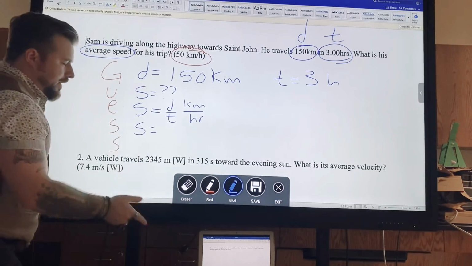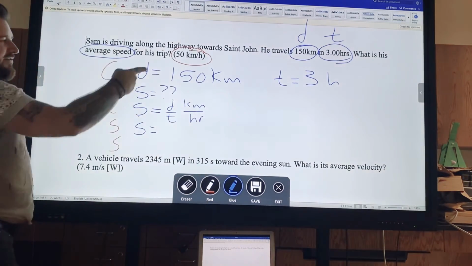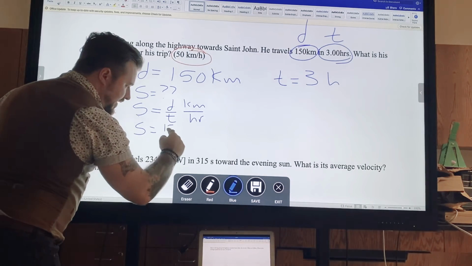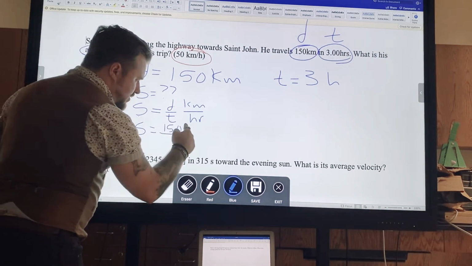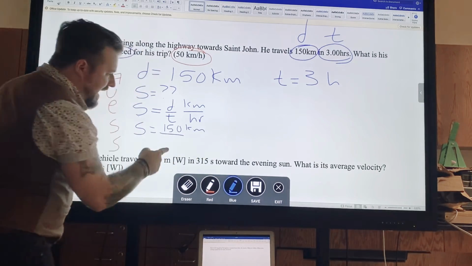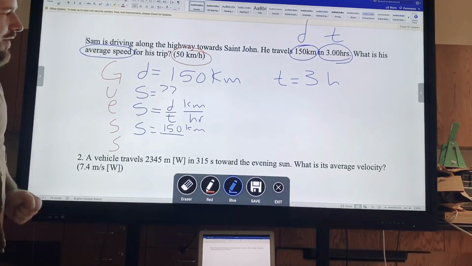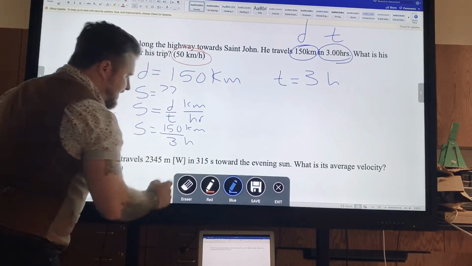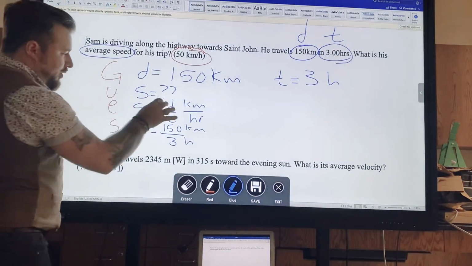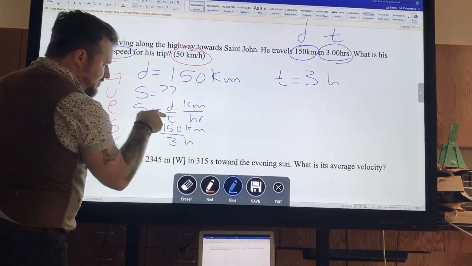Now, let me put the other variables in. Do I know D, the distance? Yes, I do. It's 150, so I'm going to put it right where it would go in my equation. Divide it by, so that's 150 kilometers, divided by the time. Do I know the time? I do know the time. The time is 3 hours. 3 hours. And you can see that all I'm doing here is putting my givens in my equation.